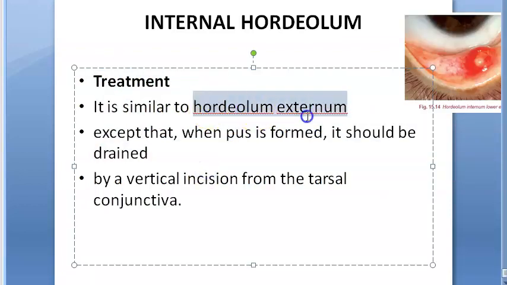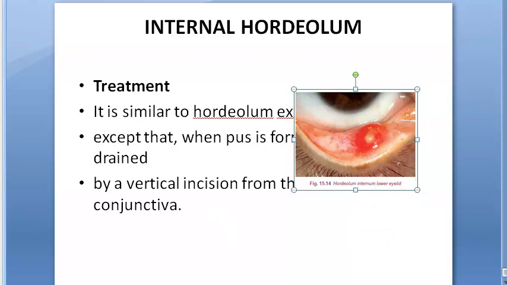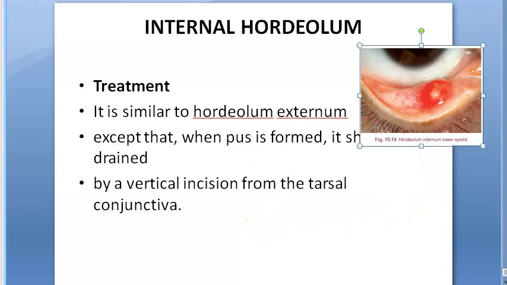How will you treat this? It is very similar to external hordeolum. That means it should be drained, by a vertical incision from the tarsal conjunctiva. This is the tarsal conjunctiva they are showing. You make a vertical incision here. Why vertical? Because only this one gland is affected, and you don't want to cut across other glands. Other meibomian ducts are there, and you want to touch only this one. So you make a vertical incision and drain it. That's it about internal hordeolum. Nothing more required.